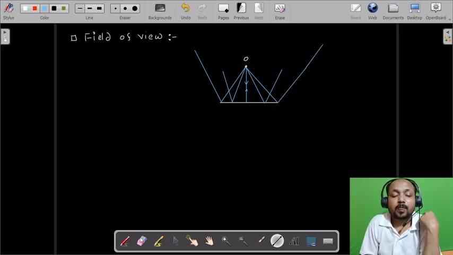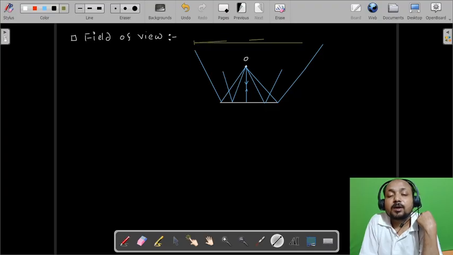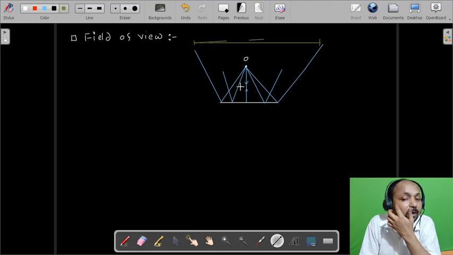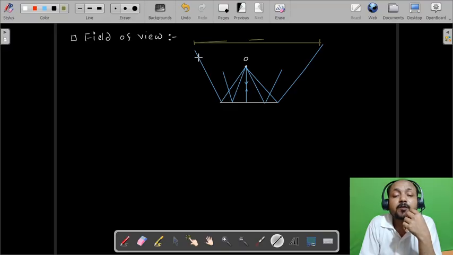Now see, this region into this region, we can clearly see into this region. Okay, all the rays incident from the object and reflecting from the mirror are going up to this region only.